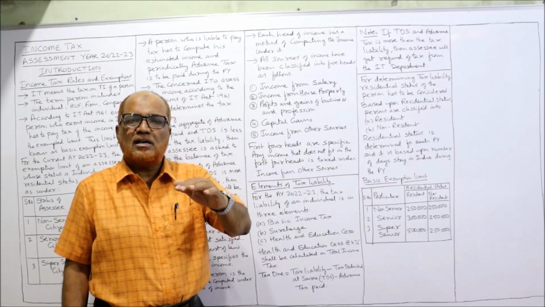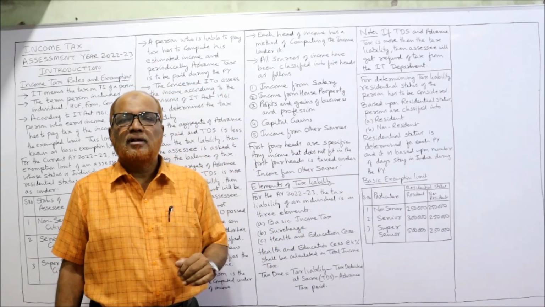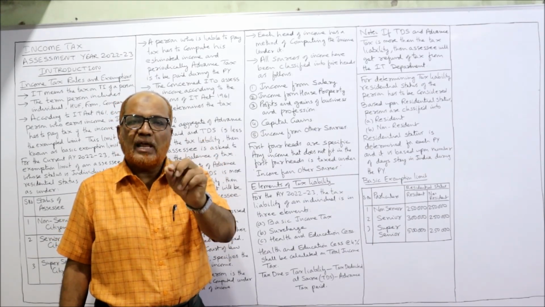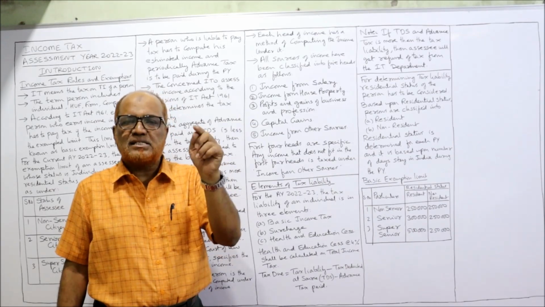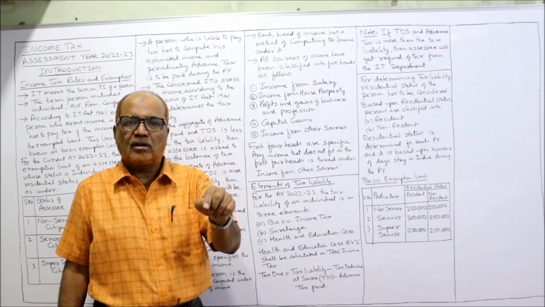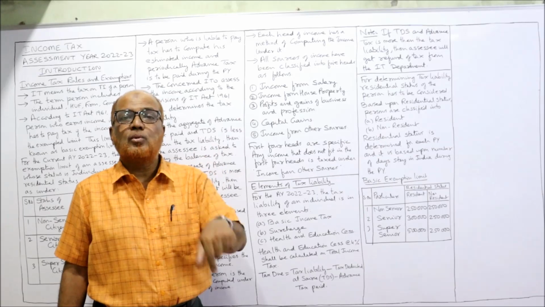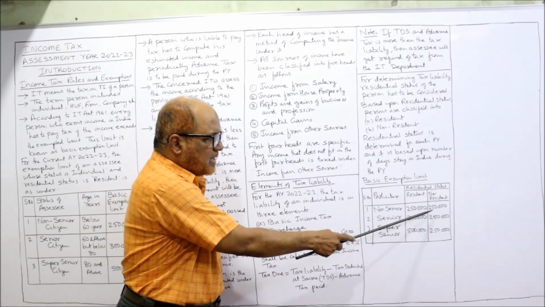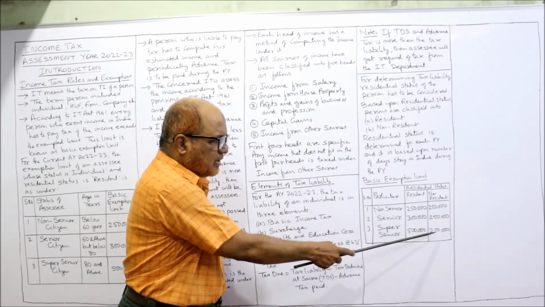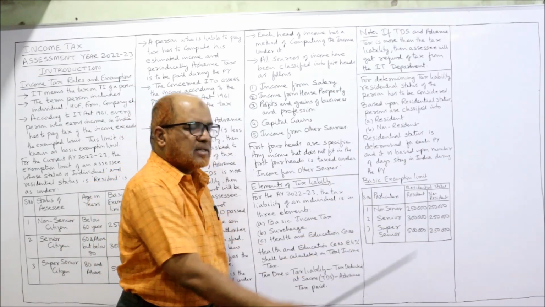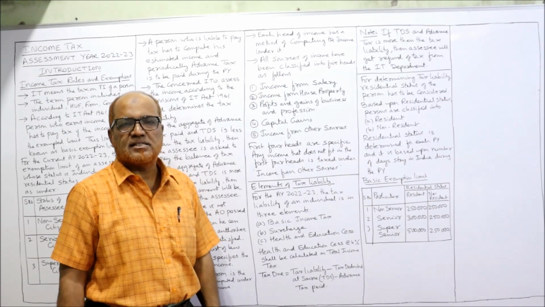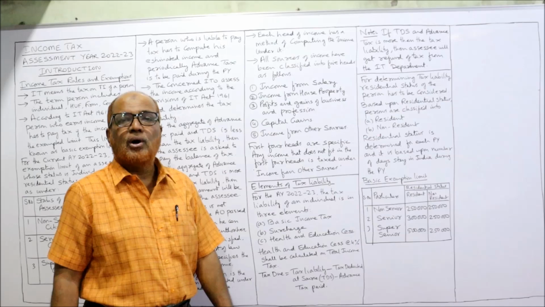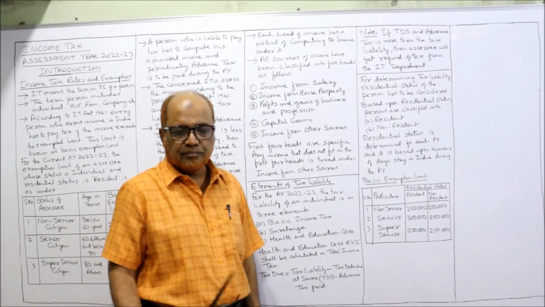Whereas if a person is a non-resident, then the basic exemption limit is the same, 2,50,000, whether the assessee is non-senior, senior or super senior. So for a non-resident assessee, the limit is 2,50,000, 2,50,000, 2,50,000. You have to apply these rules in the problems, so remember all of them.